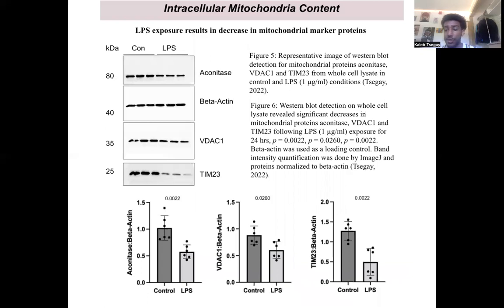Moving on to changes in intracellular mitochondrial content in response to LPS. Figures 5 and 6 show that LPS exposure results in a decrease in mitochondrial marker proteins. Figure 5 is a representative image of a Western blot detection for mitochondrial proteins aconitase, VDAC1, and TIM23. Beta-actin was used as a loading control since it's a housekeeping protein. And Figure 6 reveals that LPS exposure for 24 hours results in a significant decrease in mitochondrial marker proteins as quantified by their respective band intensities, and this was normalized to beta-actin.